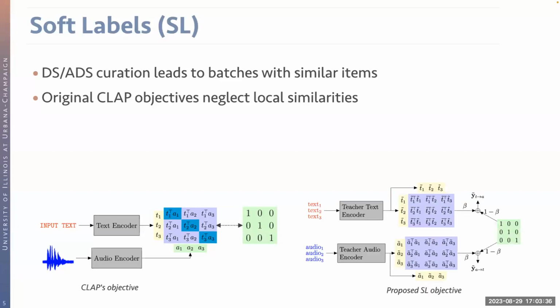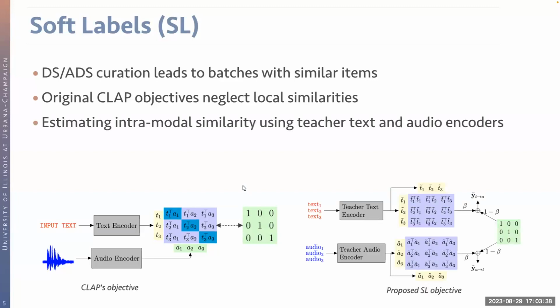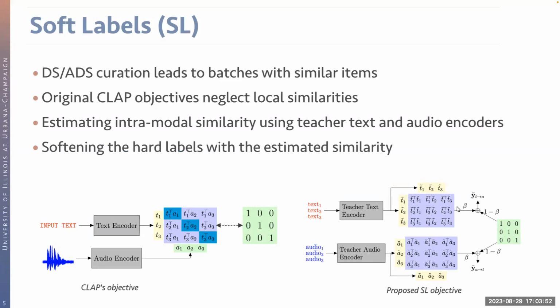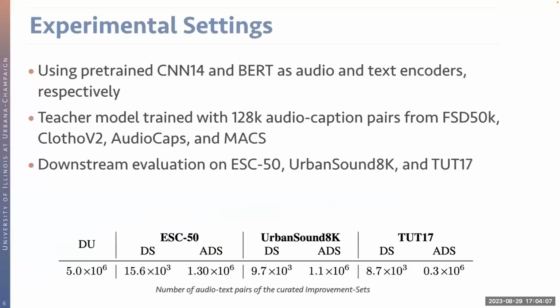To mitigate this issue, we propose a soft labeling scheme by introducing the intramodal similarity that can be estimated from the pre-trained teacher text encoder and the teacher audio encoder. And we would like to perform a convex combination of this intramodal similarity with the hard label, which is the identity matrix. And we're going to use the sum as the soft label to train the subsequent student models.